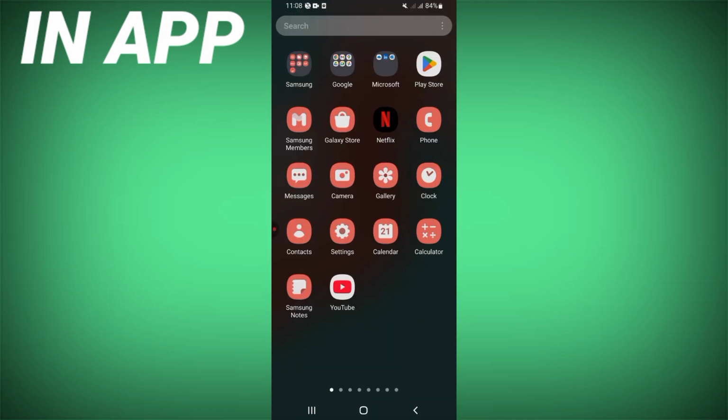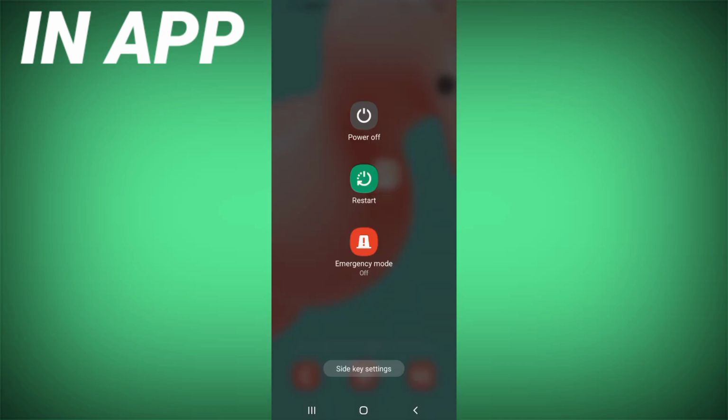Go guys to Play Store or App Store, update OmeTV, restart your device, and that's it.